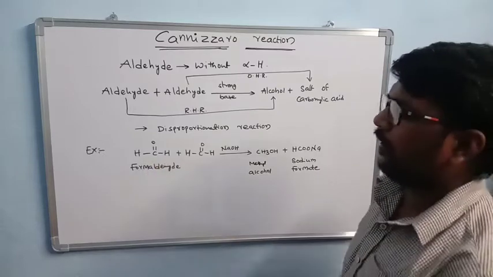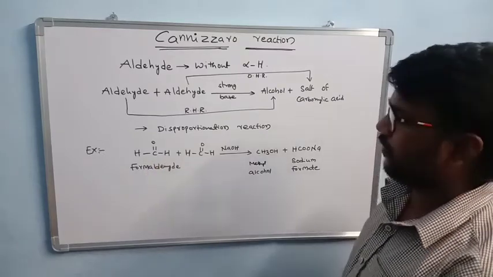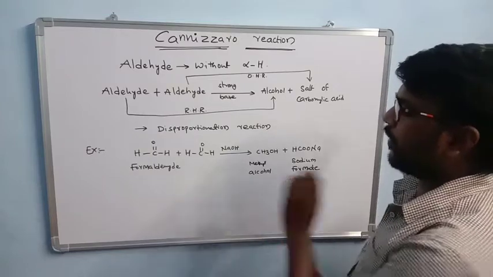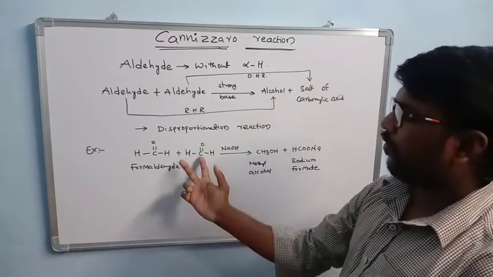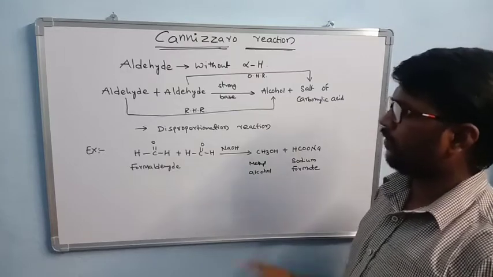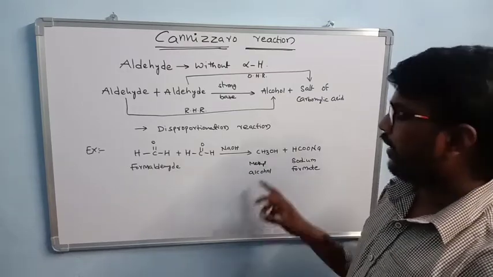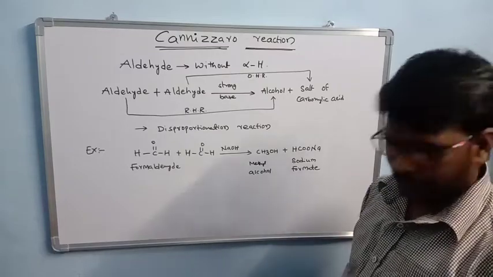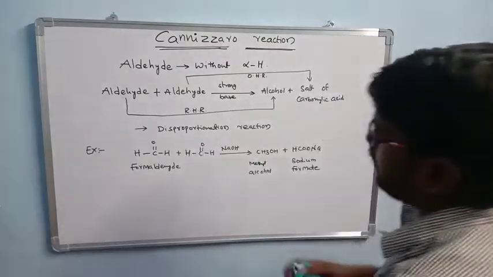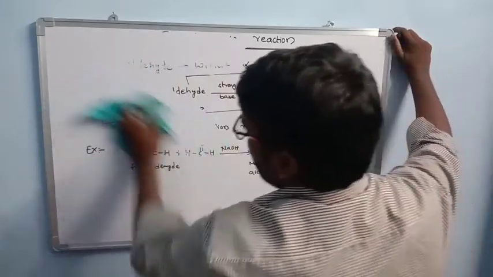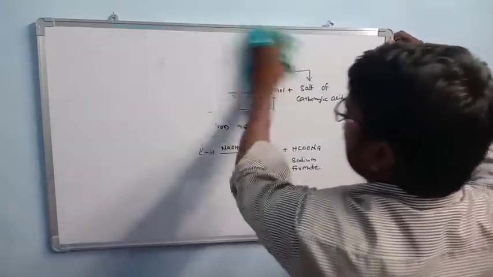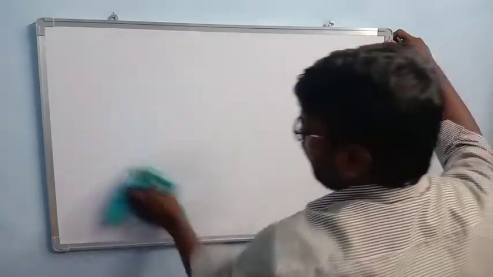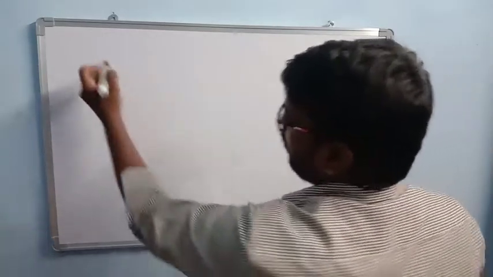Here the reactant is formaldehyde, which does not have any alpha hydrogens. So aldehydes which do not have alpha hydrogens participate in the Cannizzaro reaction. Formaldehyde in presence of NaOH undergoes this reaction, and the products are methyl alcohol and sodium formate. Here we write some more examples also. In the Cannizzaro reaction, aldehydes without alpha hydrogens participate.